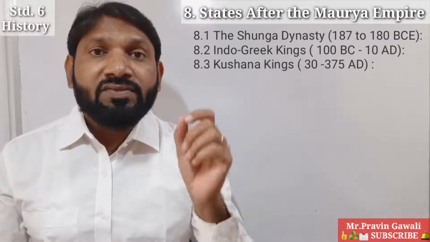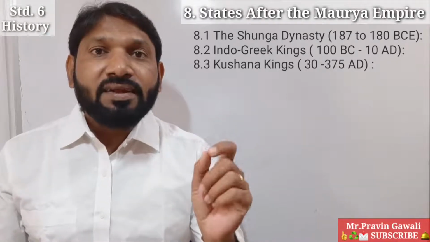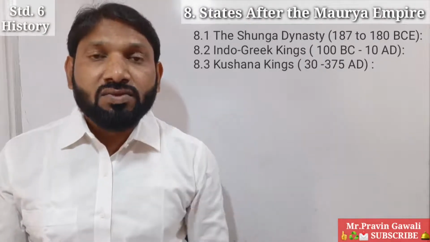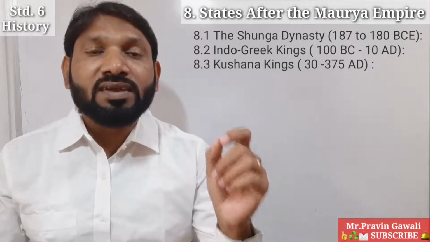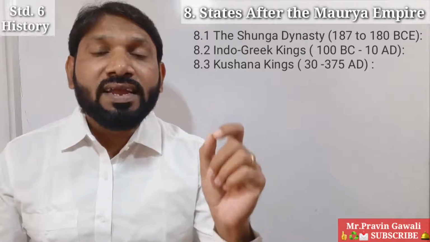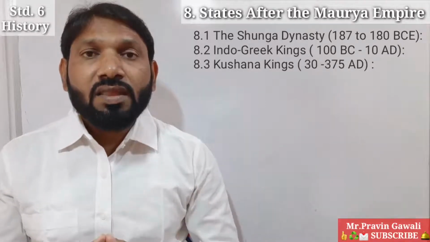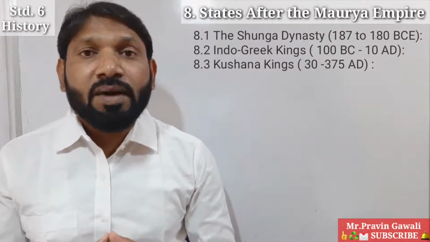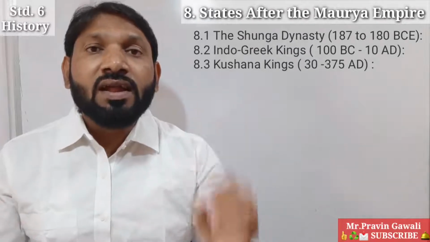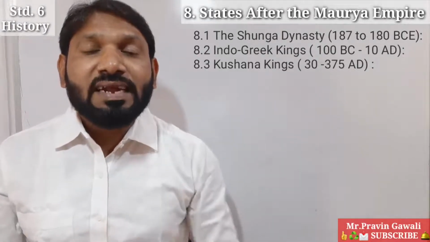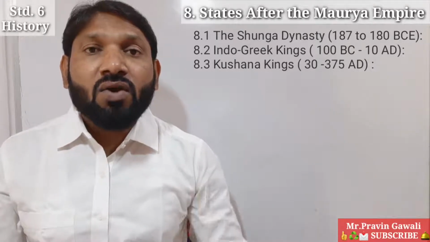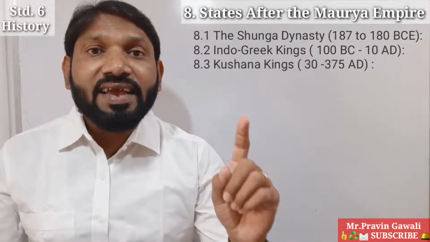Yes student, invaded means what? To enter for the purpose of conquest. So here the people invaded India for the purpose of conquering India. Kushana was one of the tribes that invaded India from Central Asia.